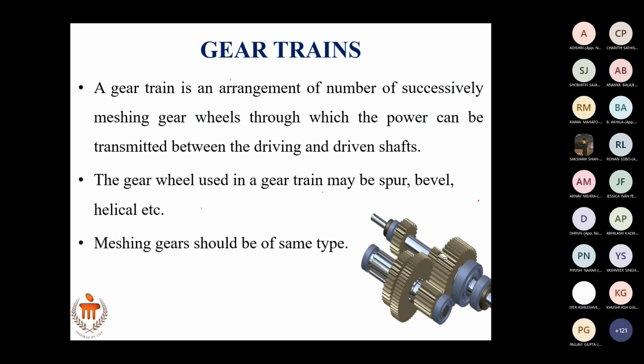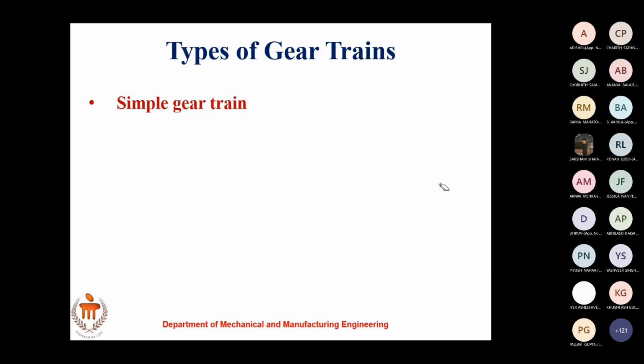You can see a sketch of a gear train is given here. You can see the shaft, and on the shaft you can see many gears. So two types of gear trains are there: simple gear train and compound gear train. Let us see what a simple gear train is.